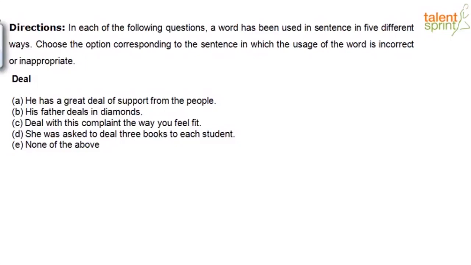So, a couple of things here. If you look at option A, let's identify the phrase. He has a great deal of support. A great deal of something is almost a collocation, right? It's like saying, he offered me a great deal of money, for example, right? So you are familiar with an expression like this, a great deal of something. So you're following. So it seems correct, right?